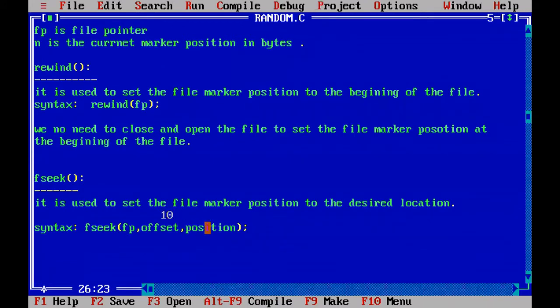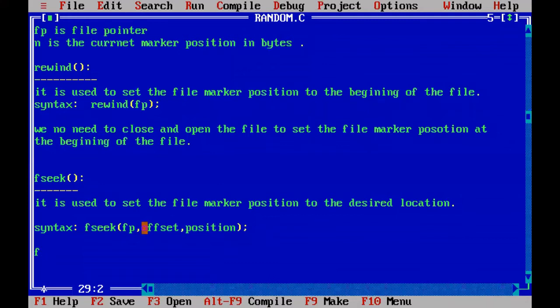What is the position? The position may be the starting of the file, the current position, or the end of the file. You will come to know it very well when we elaborate on each argument. So the fseek function is used to set the file marker position to the desired location. Wherever you want, you can position your file marker there, and from that position you can read in a forward or backward direction.